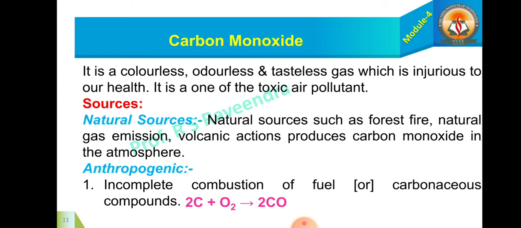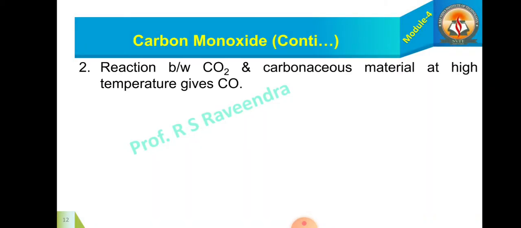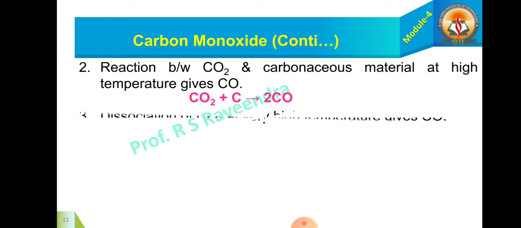This is the reaction for that: 2C plus O2 gives 2CO. Two molecules of carbon monoxide are produced when carbon compounds react with oxygen. Reaction between carbon dioxide and carbonaceous material at higher temperature gives CO: C plus CO2 gives 2CO.